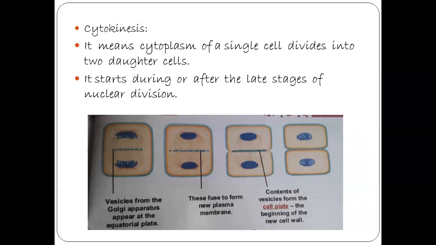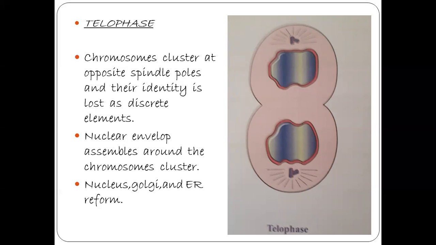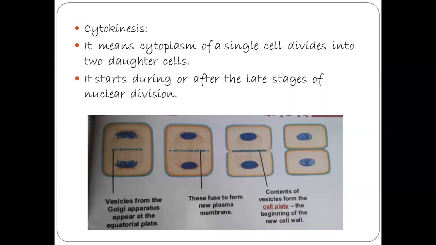So up to here, the nuclear division is over. Next, after the nuclear division, the cytoplasm has to be divided. So that is what we call cytokinesis. Cytokinesis means the cytoplasm of a single cell divides into two daughter cells. So after the nuclear division, the cytoplasm has to be divided. This is called cytokinesis.